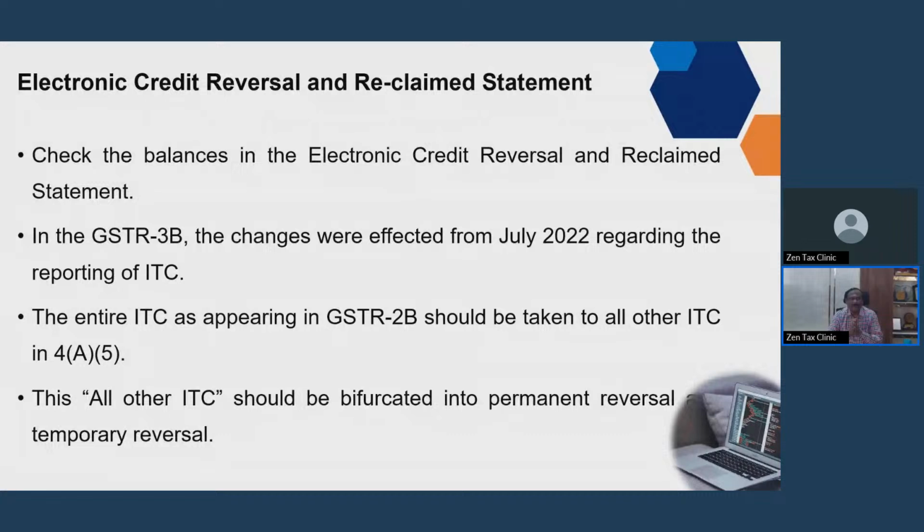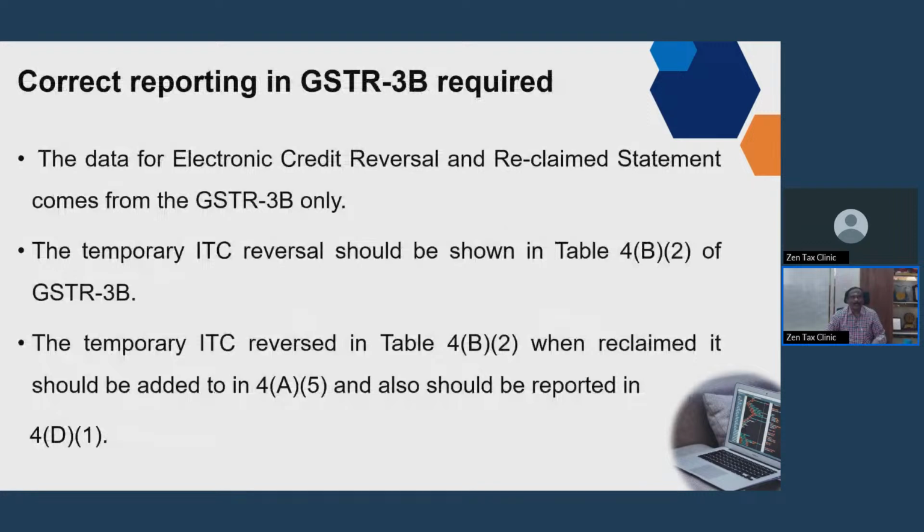So what are the important changes here is that you have to take the ITC as per GST 2B, and then you have to bifurcate it into eligible ITC, permanent reversal, and temporary reversal. Temporary reversal, you have to reverse. For this purpose only, this electronic credit reversal and reclaim statement has come into force. What is the amount that remains unclaimed? The government wants to know what is the amount that remains unclaimed. So the figures for this statement come from the proper filling of your GST 3B.